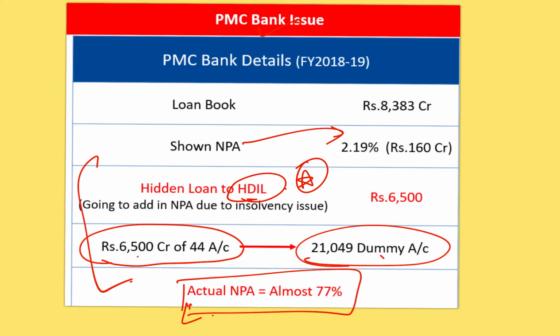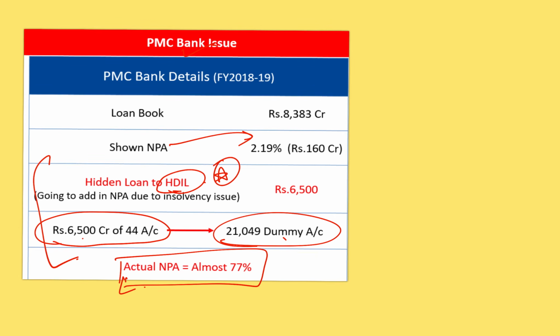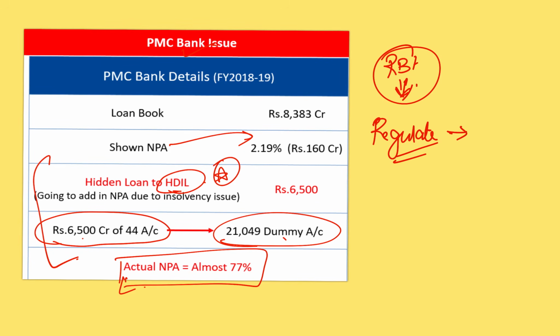So this huge scam led RBI to impose restrictions on the transactions of the members. But RBI wanted to not just handle the situation, but completely regulate the bank's functioning. But for this, it required approval from the Registrar of Cooperative Societies. So this regulation became a huge issue back then.